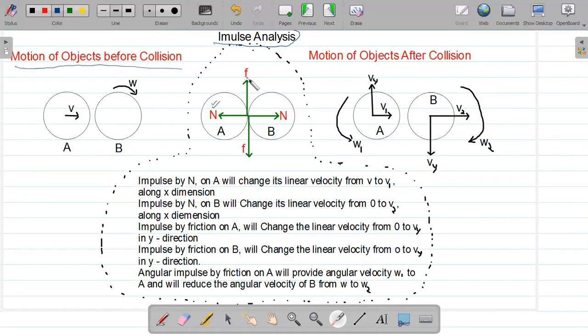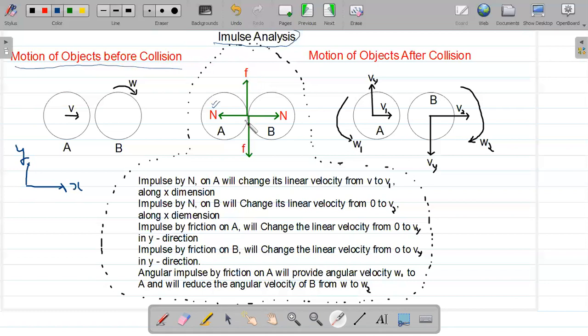Okay. I forgot to mention the x-axis and y-axis. This horizontal line is the x-axis, and this vertical line is the y-axis. Now the frictional forces. The friction which acts on A in the positive y direction will give a linear velocity to the center of disk A, because the friction is an impulsive force in this case.